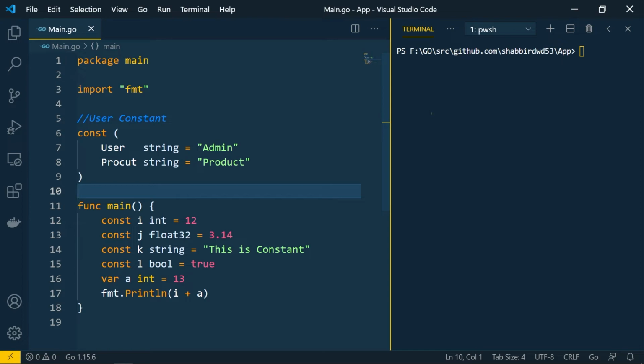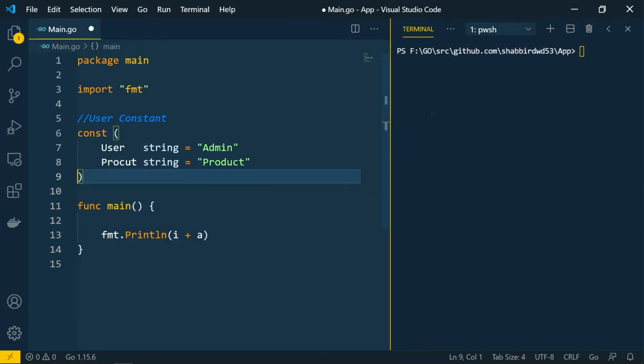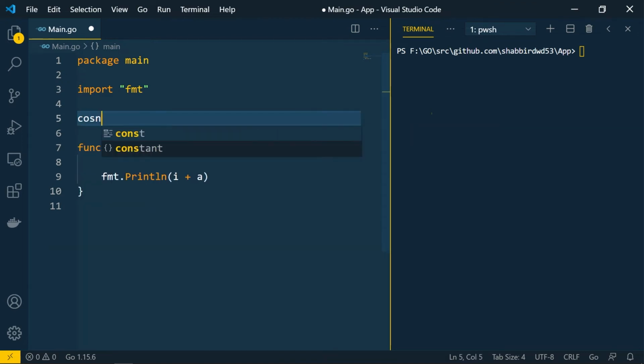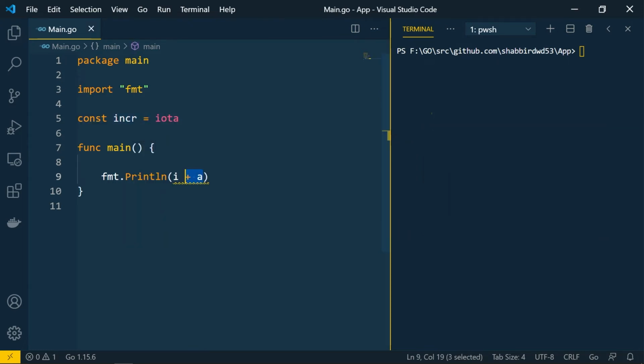So let's go ahead and create one enumerated constant. Let me just remove this information over here. Let me just remove this also. So that constant available is constant of, suppose I'm doing the increment value, and then I can give that as iota. So this way I can use the iota available. So iota is a predefined identifier that will be helpful to increment the values.